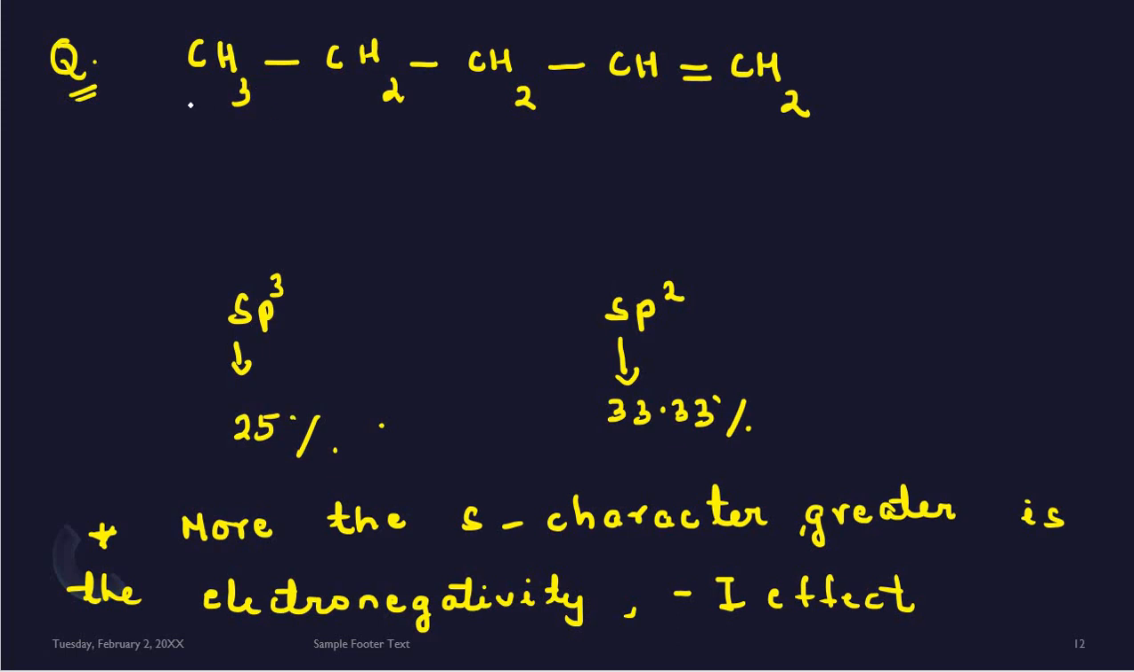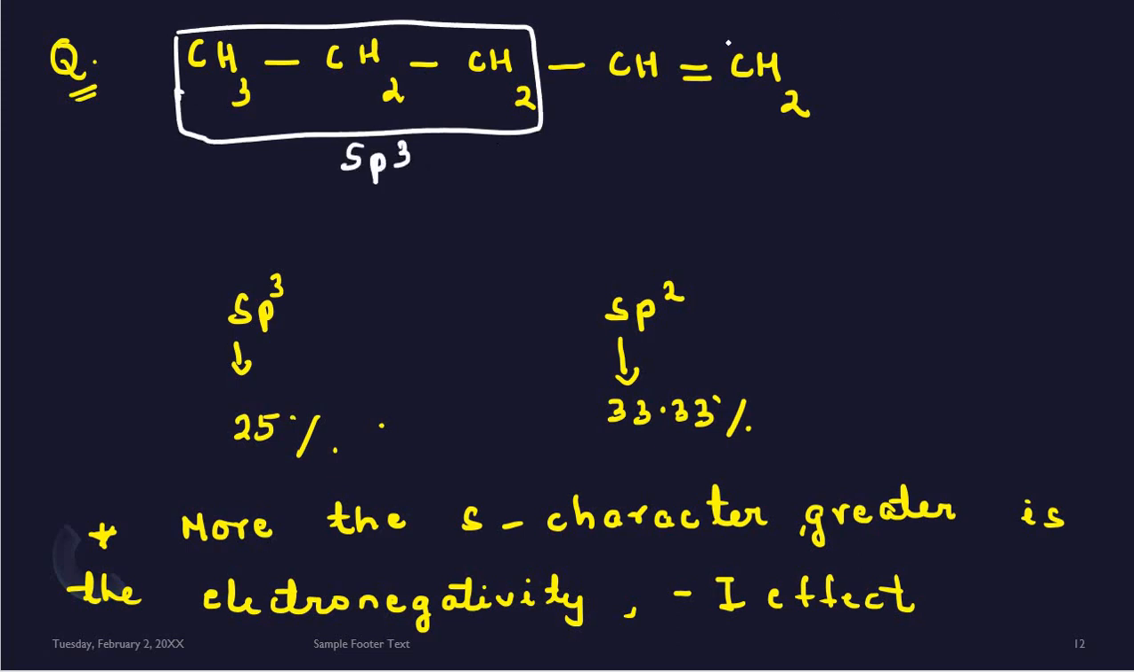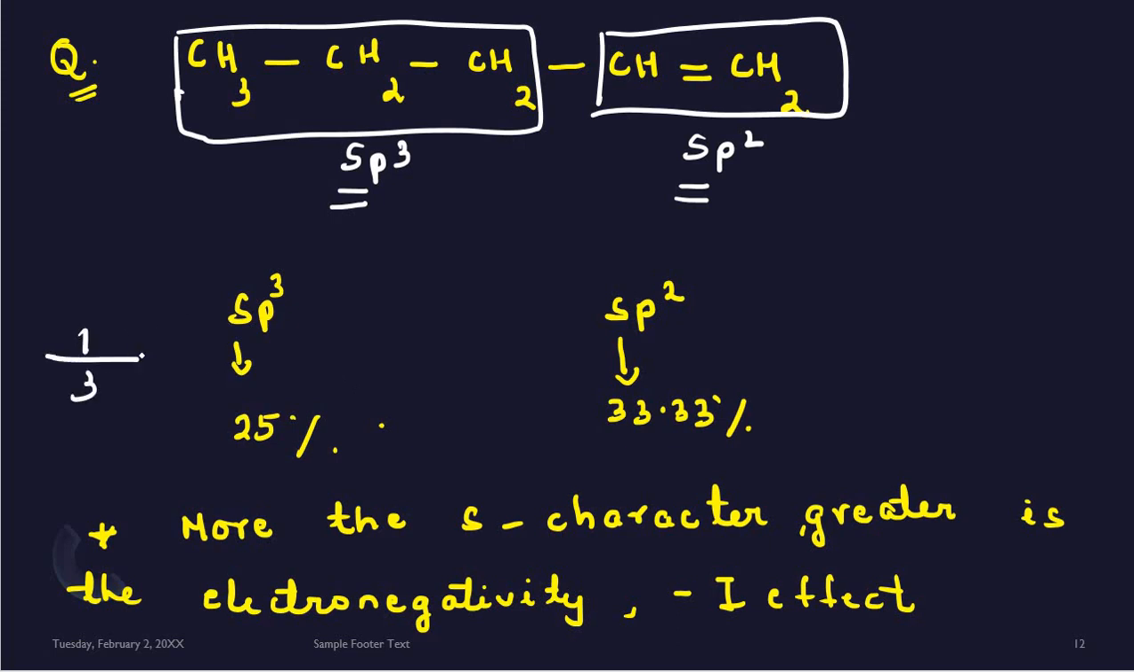Now in this case, you can see that these carbon atoms, the first 3 carbon atoms, are having what? They are having sp3 hybridization, whereas these two, in this case, are having sp2 hybridization. Now we know that in sp3 hybridization, the s character is less compared to that of sp2. In the case of sp3, the s character is only what? 25%. How are we getting it? 1 by 4 into 100. So only 25% is there.